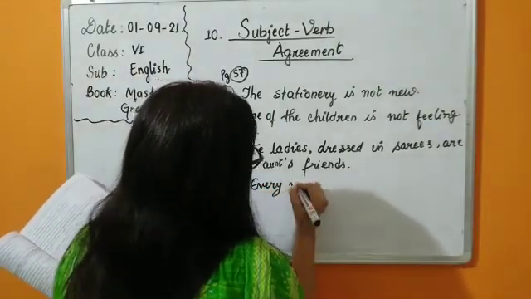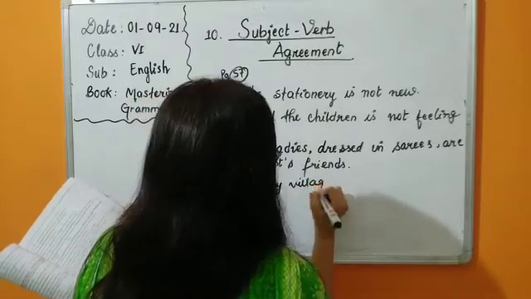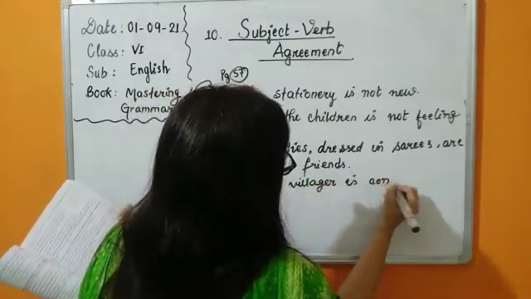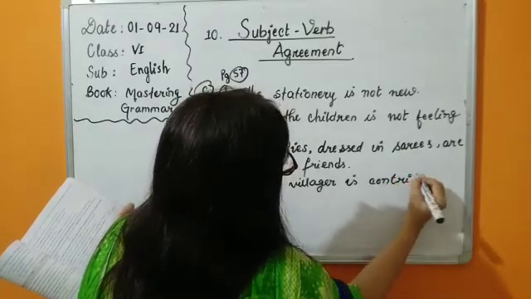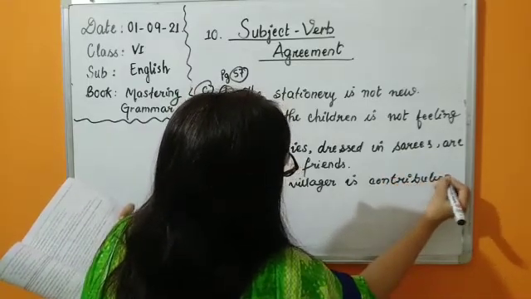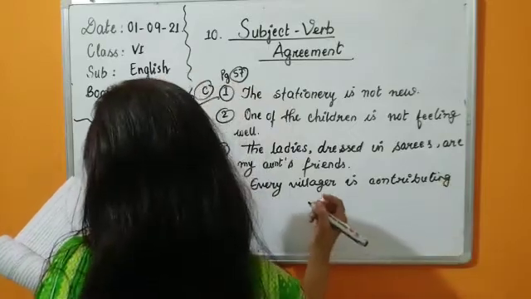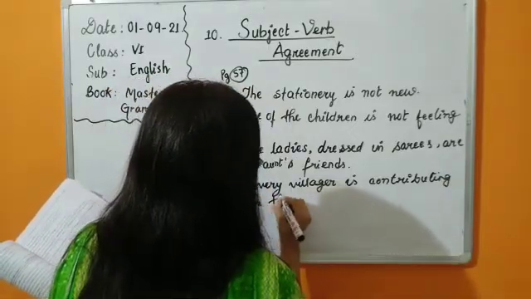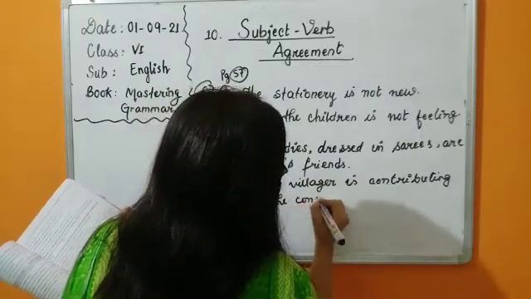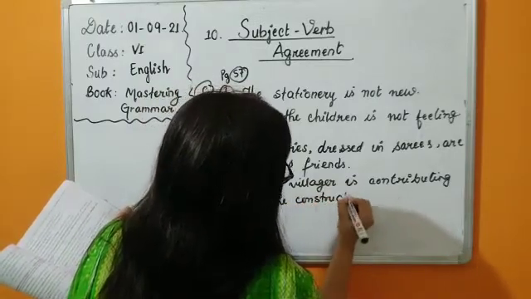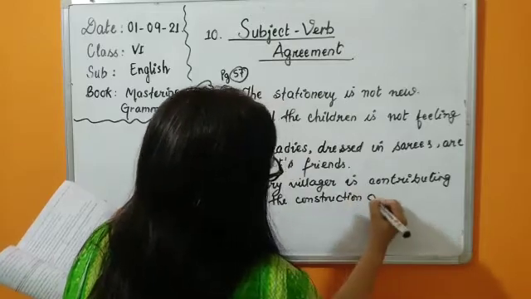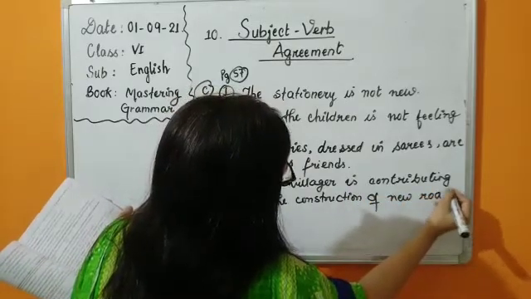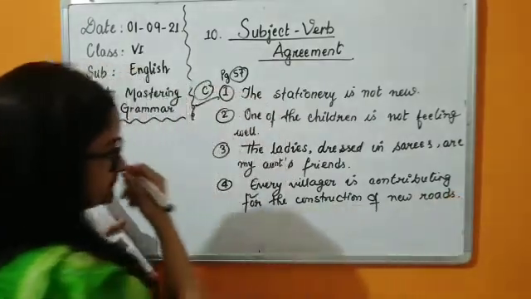So every villager is contributing for the construction of new roads. Yes.